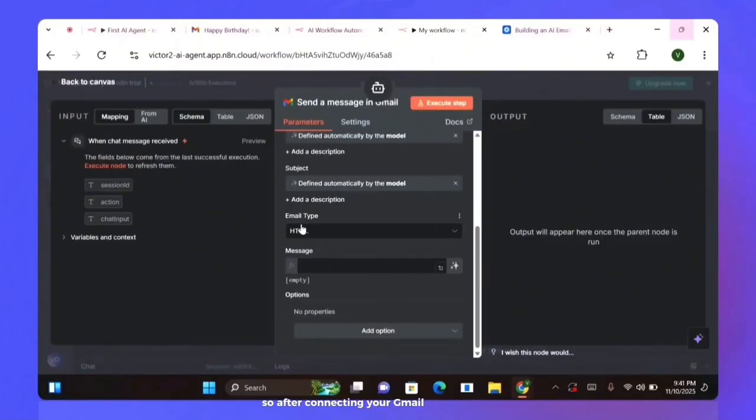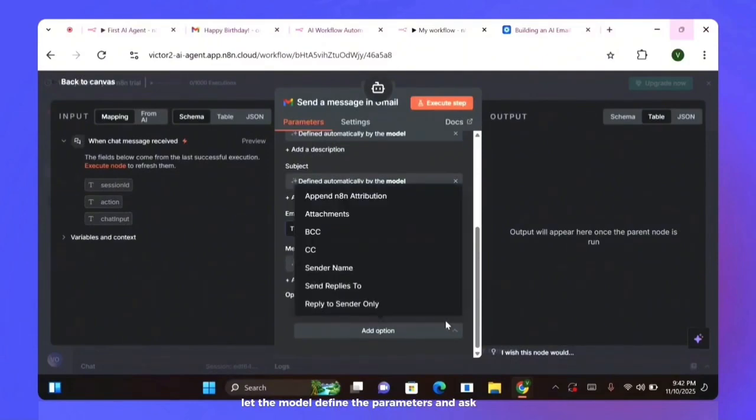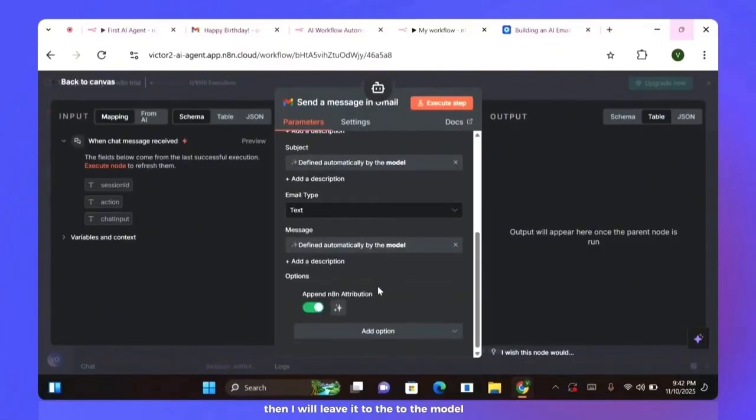After connecting your Gmail with your n8n account, leave it like this. The next thing you need to do is click on let the model define, because it asks where you are sending this email to. So you're going to let the model decide. I'm going to click this, let the model define the parameters, and the subject I will leave to the model to decide.